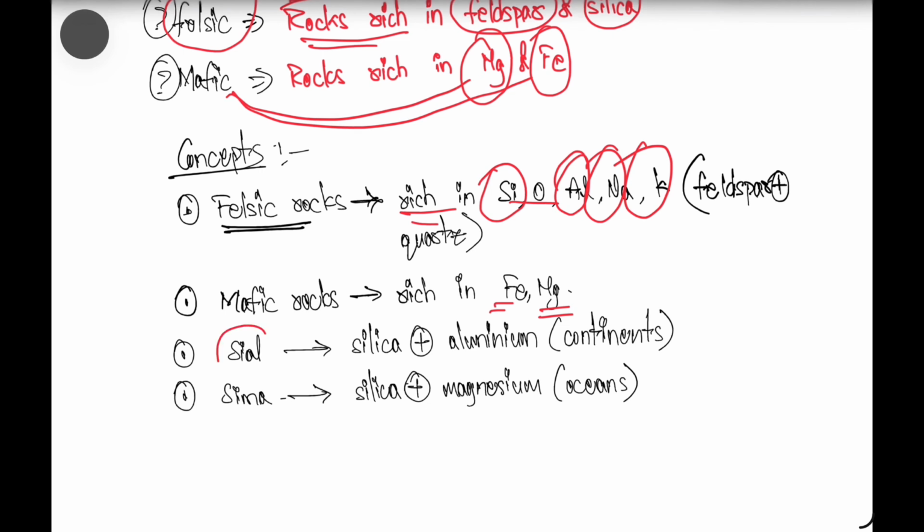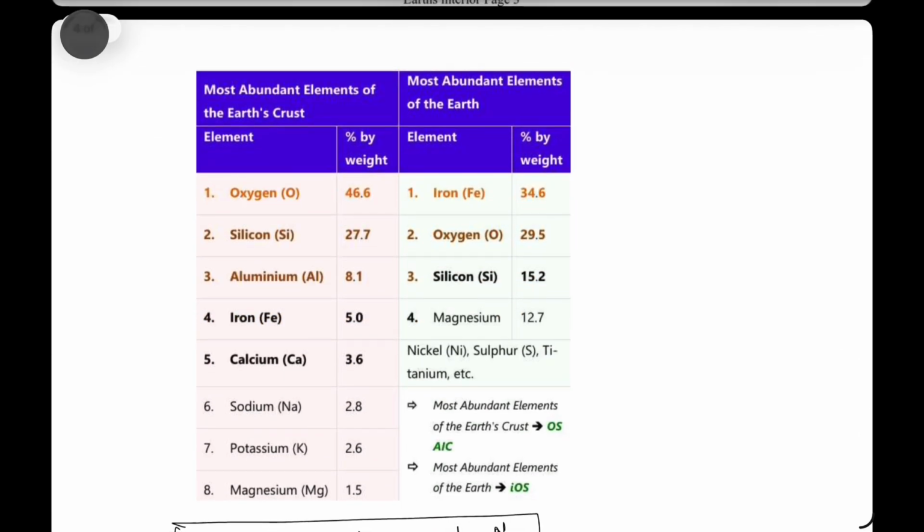And Sial means silica and aluminum. So the continental crust is mainly made up of Sial. That means the continental crust is mainly composed of silica and aluminum. But in the case of the oceans, it is mainly made up of silica and magnesium, which we call Sima rocks. Fine, so that is regarding the crust.